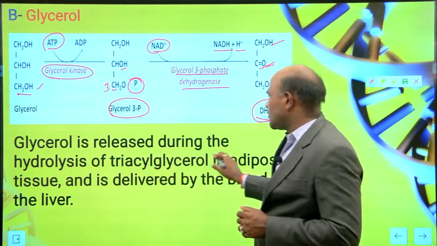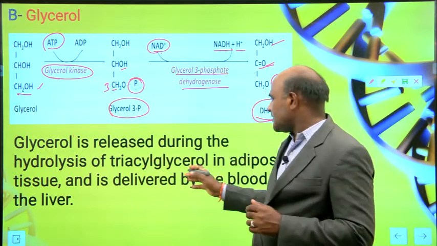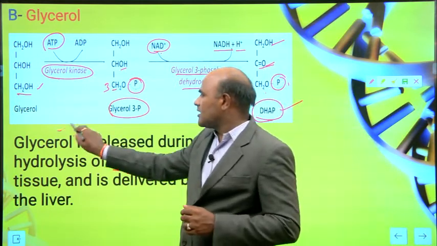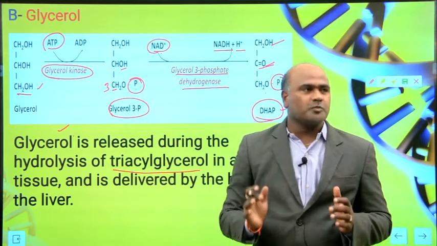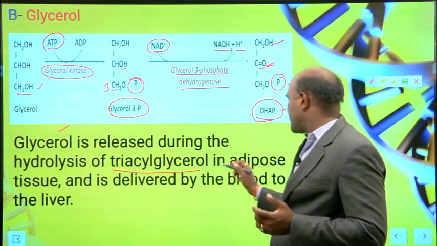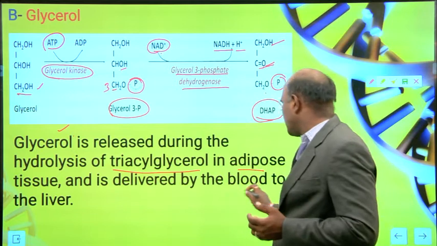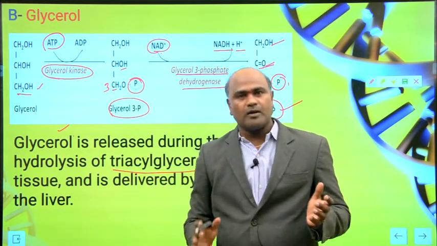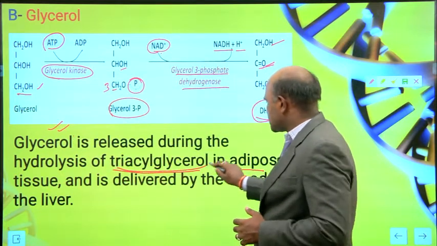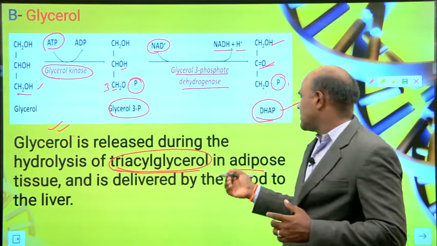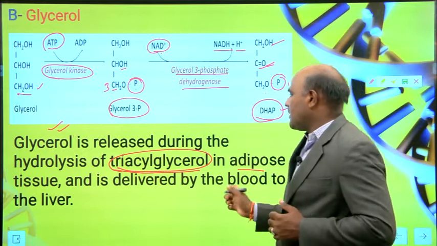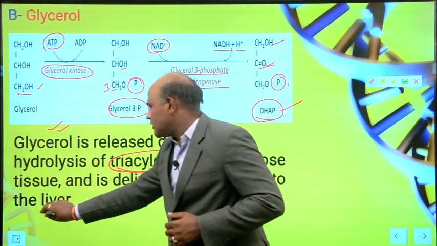So glycerol is released during the hydrolysis process of triacylglycerol. When you do hydrolysis of triacylglycerol, you get glycerol. This happens in the adipose tissues, and it is delivered by the blood to the liver.